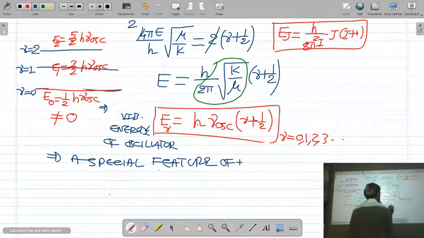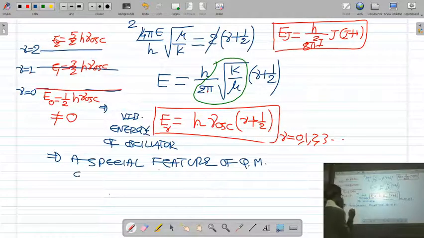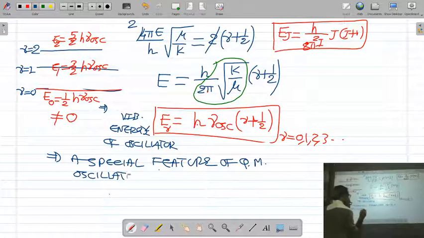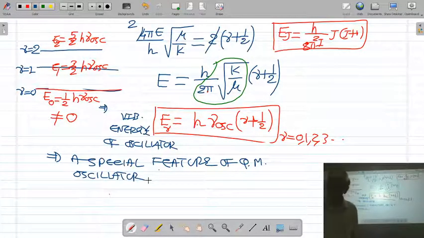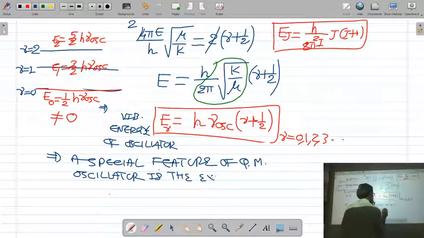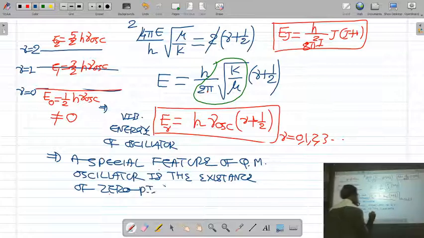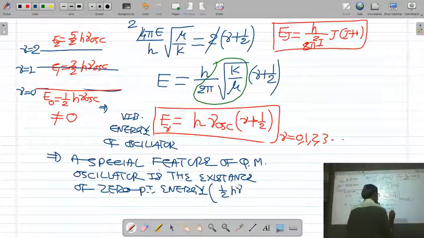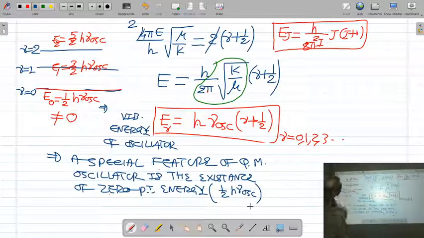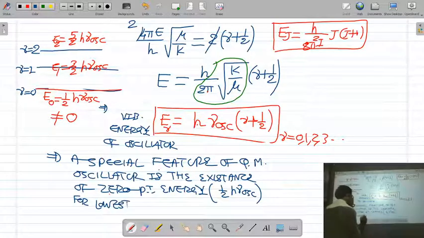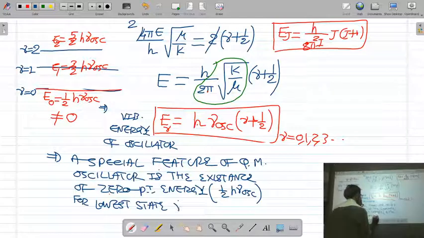A special feature of quantum mechanical oscillator is the existence of zero point energy, 1 by 2 h ν oscillation, for the lowest state ν equal to 0.